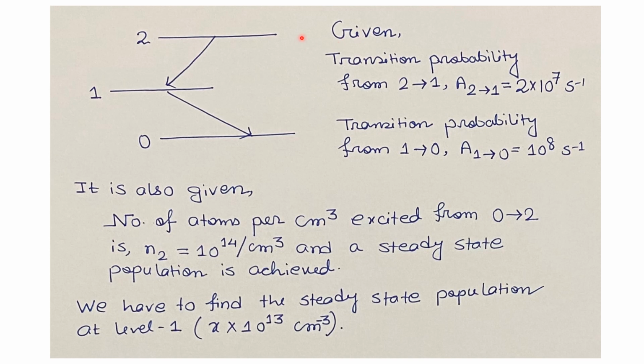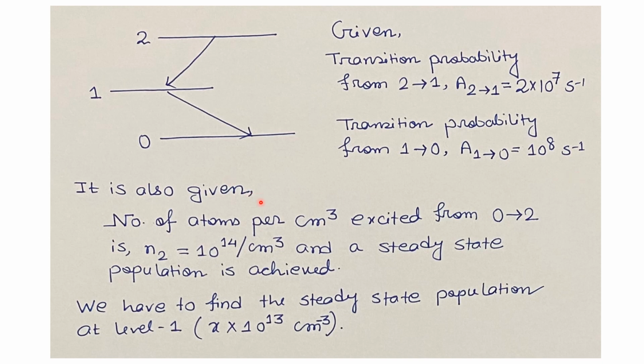So according to the question, we have to deal with the 3-level laser system. Some informations are given. Those are: transition probability from the energy level 2 to 1 is given by A21 equals 2 into 10 to the power 7 second inverse. Transition probability from the energy level 1 to the energy level 0 is A10, that is 10 to the power 8 second inverse.